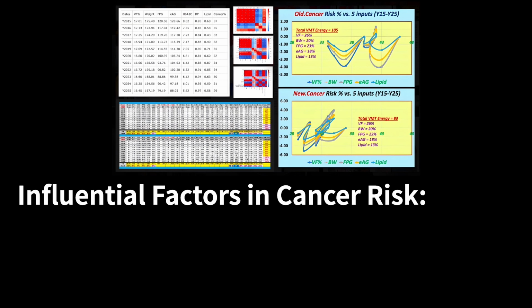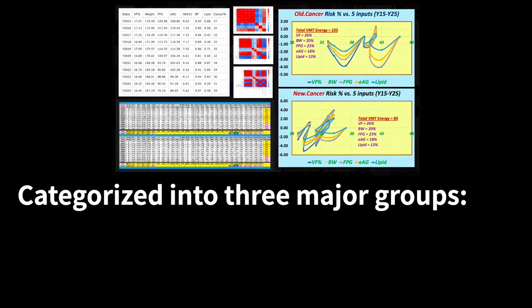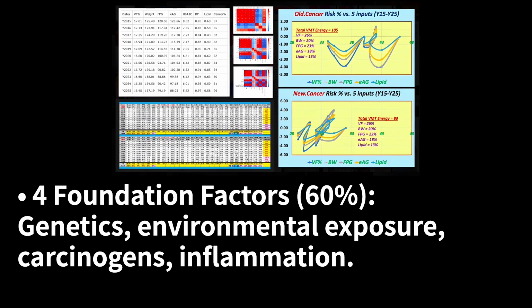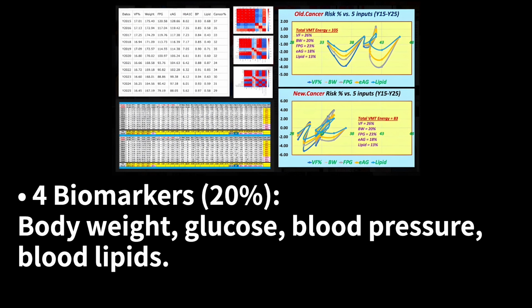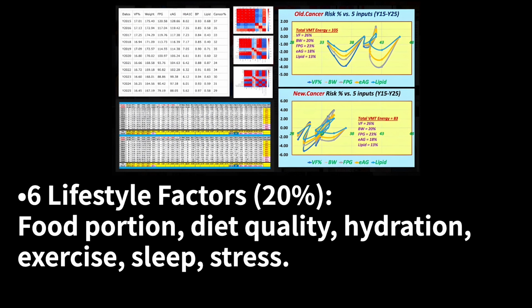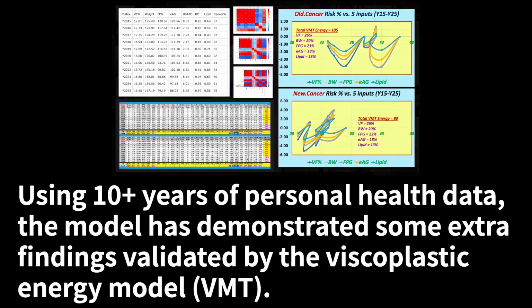Influential factors in cancer risk, categorized into 3 major groups: 4 foundation factors 60%: genetics, environmental exposure, carcinogens, inflammation; 4 biomarkers 20%: body weight, glucose, blood pressure, blood lipids; 6 lifestyle factors 20%: food portion, diet quality, hydration, exercise, sleep, stress. Using 10+ years of personal health data, the model has demonstrated some extra findings validated by the viscoplastic energy model (VMT).